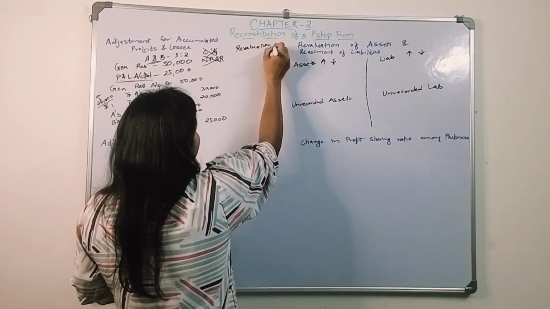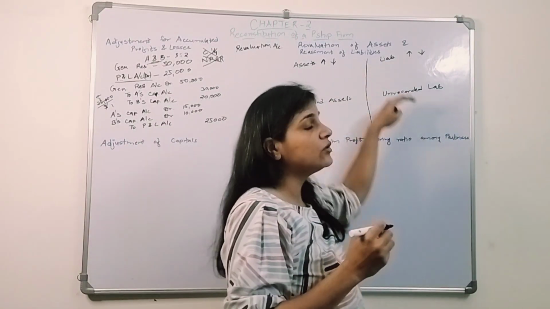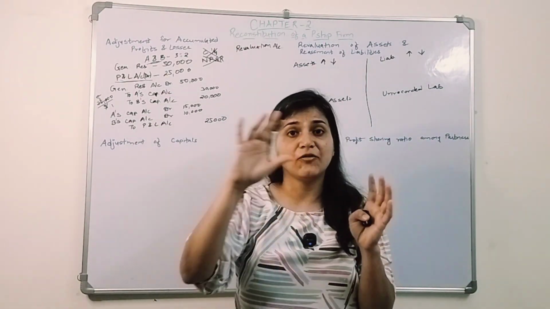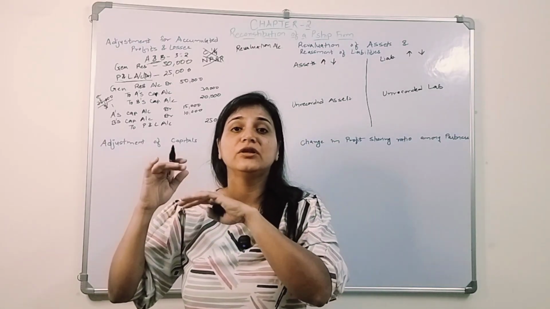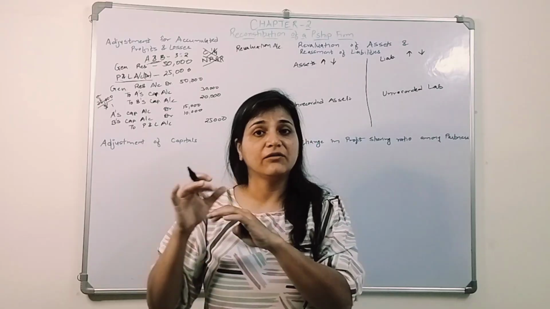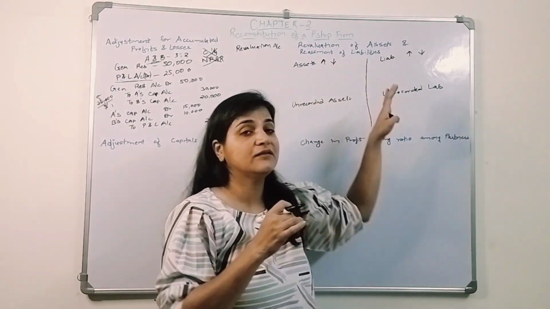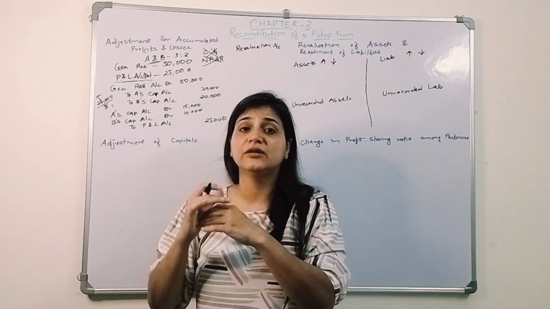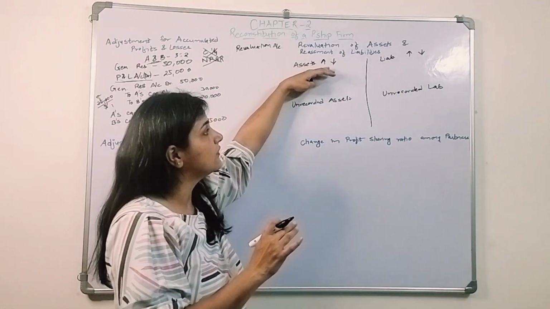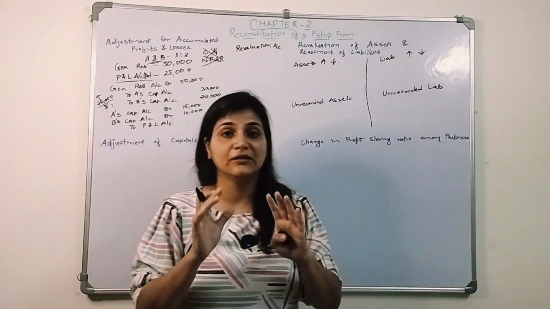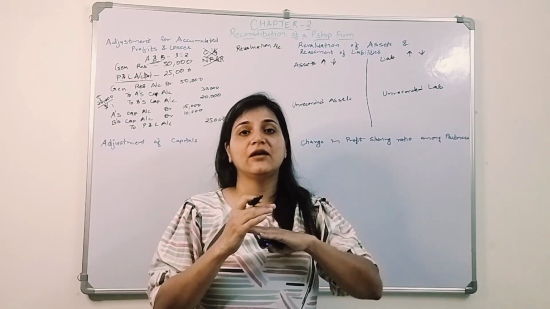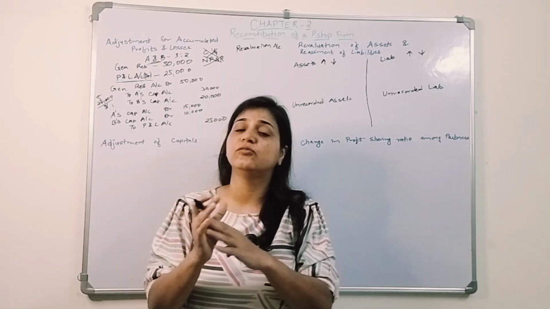Revaluation account, and the effect of all these things we will give into the revaluation account. These things have been revalued, they are now being shown in the books at the current value. Whatever is the present value of all these assets and liabilities, we are going to show them in the books at the current value. So whatever effects there have been of assets or liabilities, we are going to show in the revaluation account, and on that revaluation of assets and liabilities, there could be a gain or a loss.